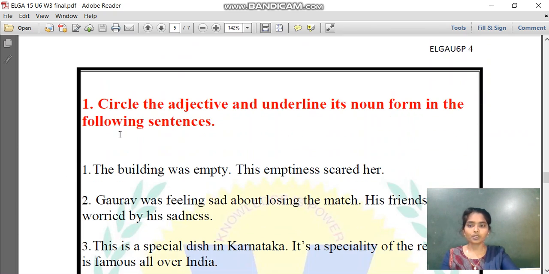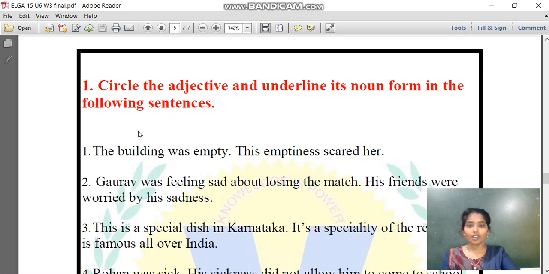Yes, dear children, you all have an exercise. Circle the adjective and underline its noun form in the following sentence. Let me do one. The building was empty. This emptiness scared her. They have said circle the adjective, underline its noun. So here emptiness is a noun. So we have to underline the noun.